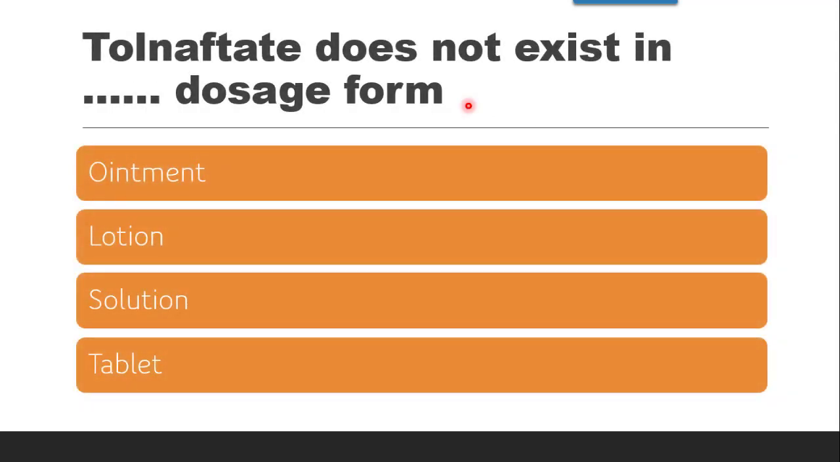Next question is tolnaftate does not exist in dash dosage form. Whether it does not exist in ointment form, lotion form, solution form or tablet form. The correct answer is it is tablet. It does not exist in tablet dosage form.